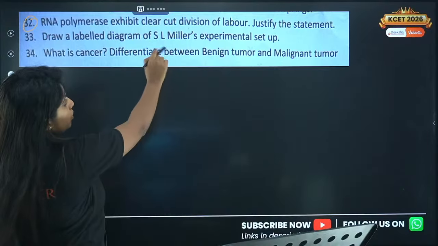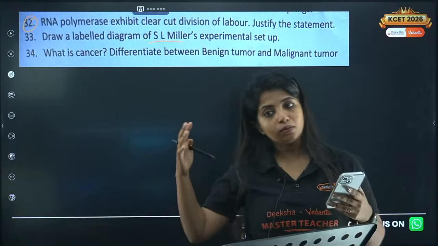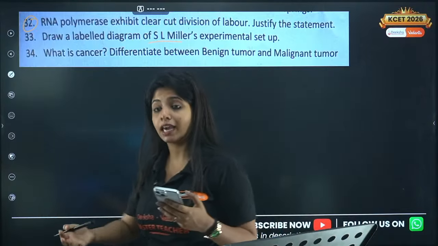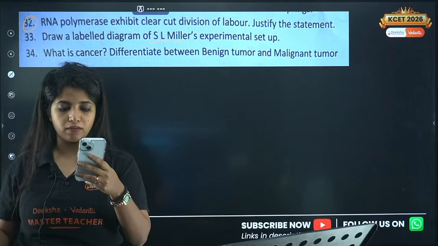Now over here we were doing Miller's experiment. So here you have to mention the conditions. For example, what all things were there, such as methane, ammonia, water, and also H2. So all these things should be given.